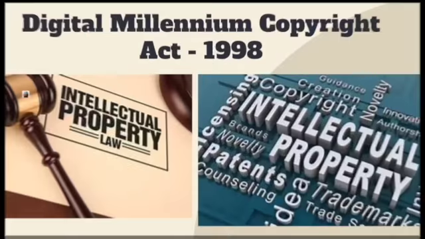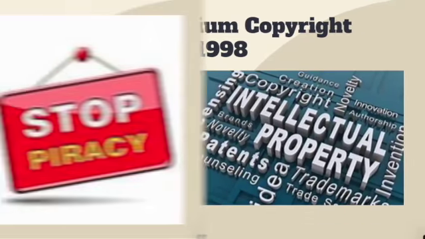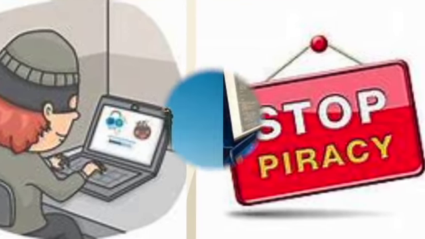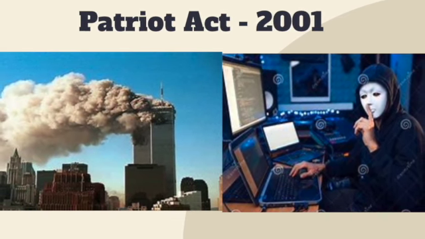The Digital Millennium Copyright Act protected intellectual property on the internet. Many people, however, break this rule by downloading movies or TV shows off of the internet. It was shortly passed after 9/11. This allowed the government to search and tap phone calls.